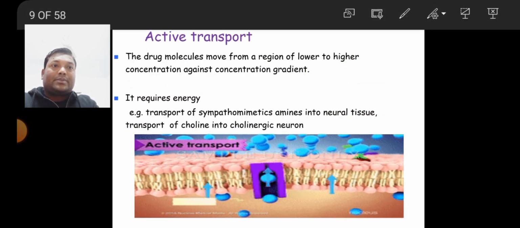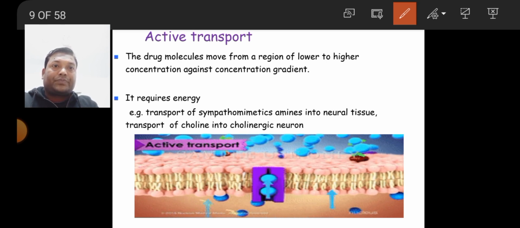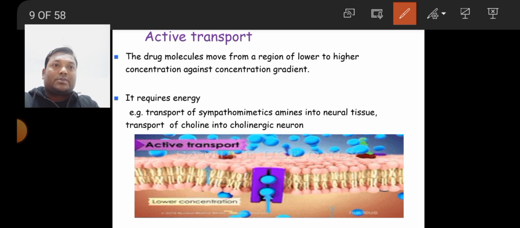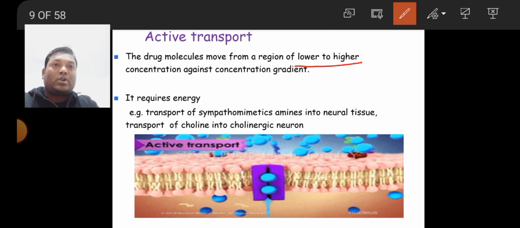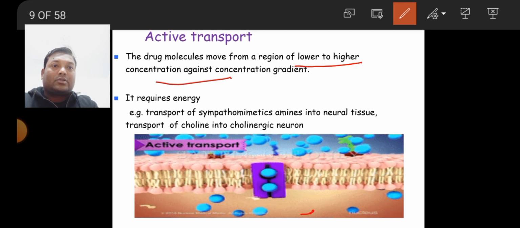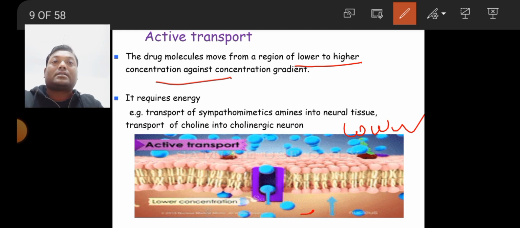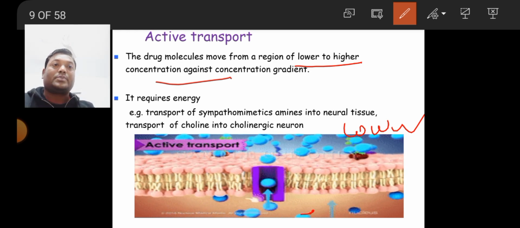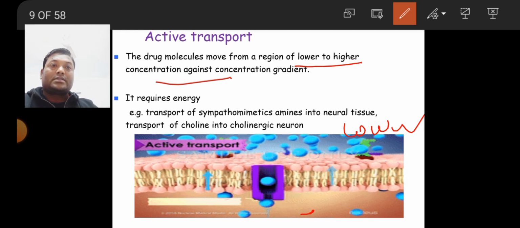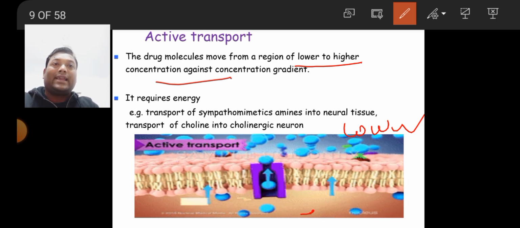Another is active transport. See, the video is showing this. The drug molecules move from a region of lower to higher concentration. Outside the cell is the higher concentration, while inside the cell is lower concentration. These are against the concentration gradient. The drug is passing from lower concentration to higher concentration. That's why it needs some help.